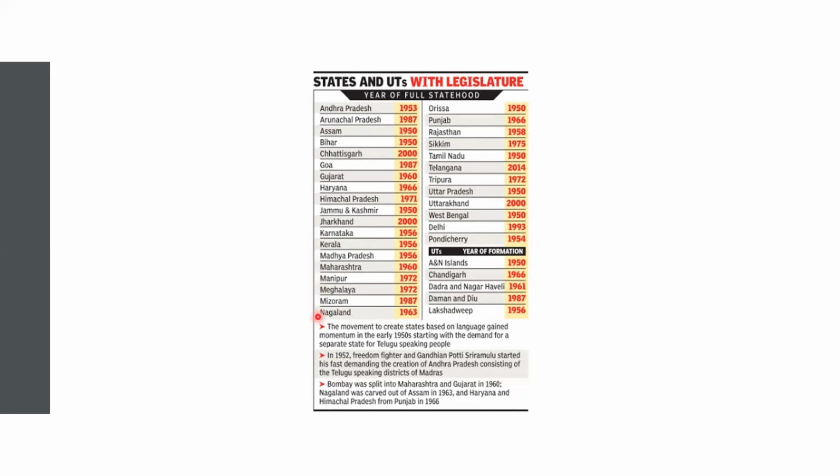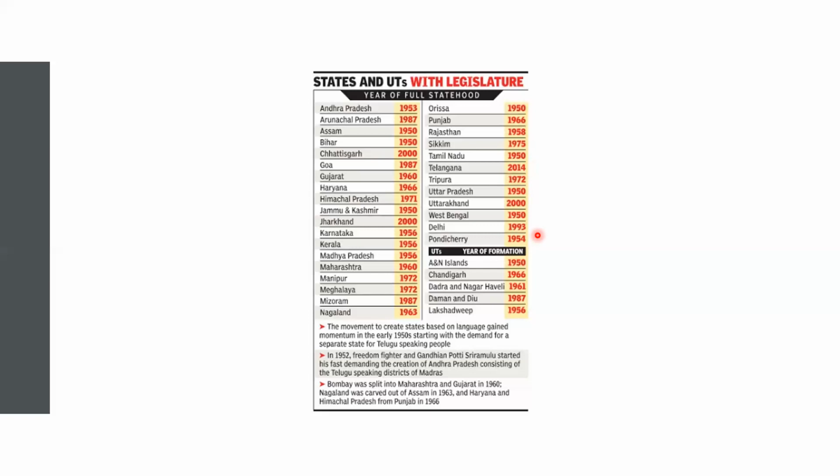Next, Mizoram in 1987, Nagaland in 1963, Orissa and Punjab, Rajasthan, Sikkim, and Tamil Nadu in 1950, Telangana 2014. We know Telangana is separated from Andhra Pradesh. Tripura 1972, Uttar Pradesh 1950, Uttarakhand 2000, West Bengal in 1950, Delhi.